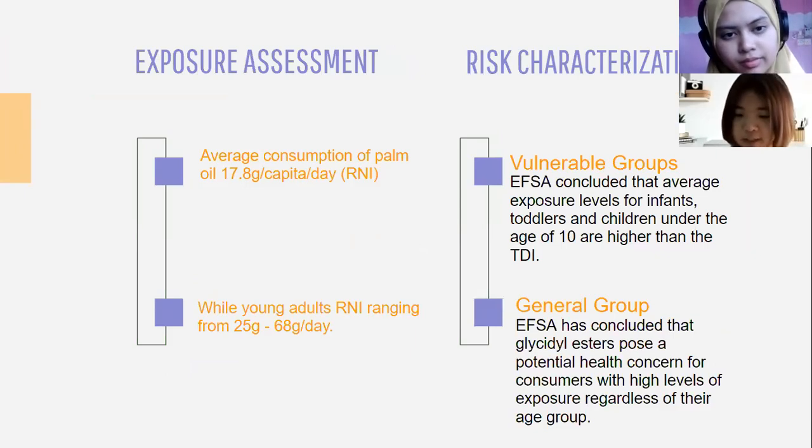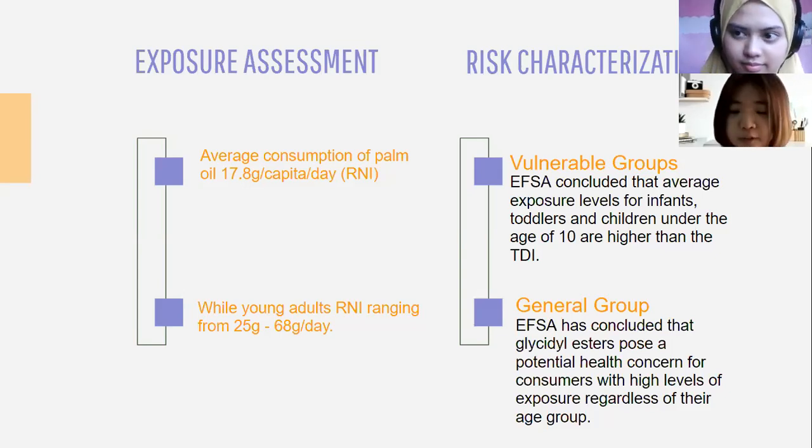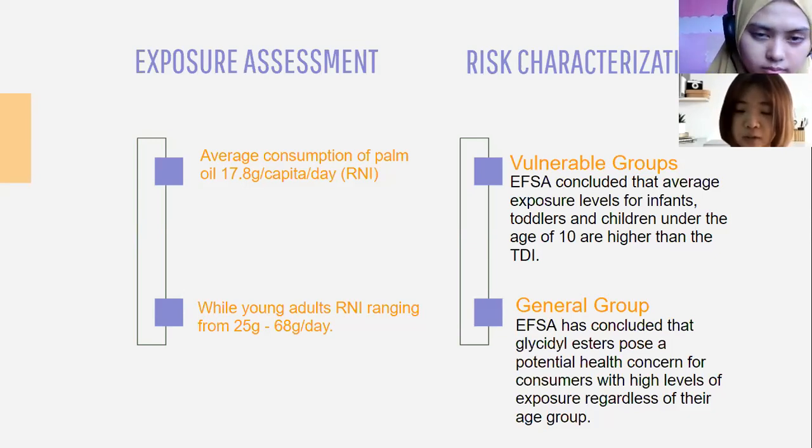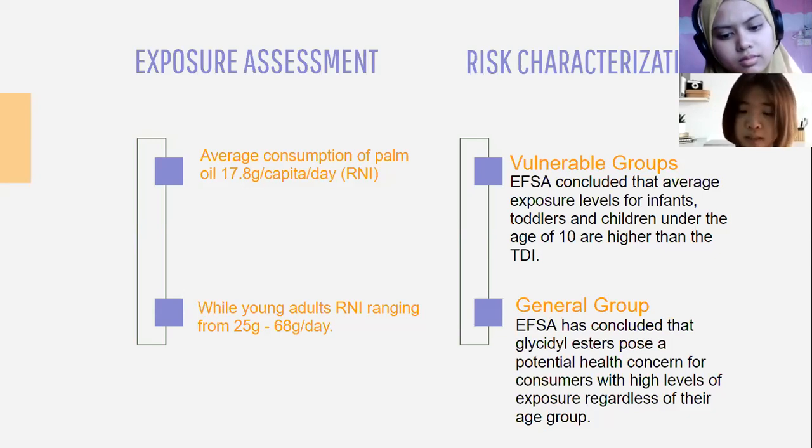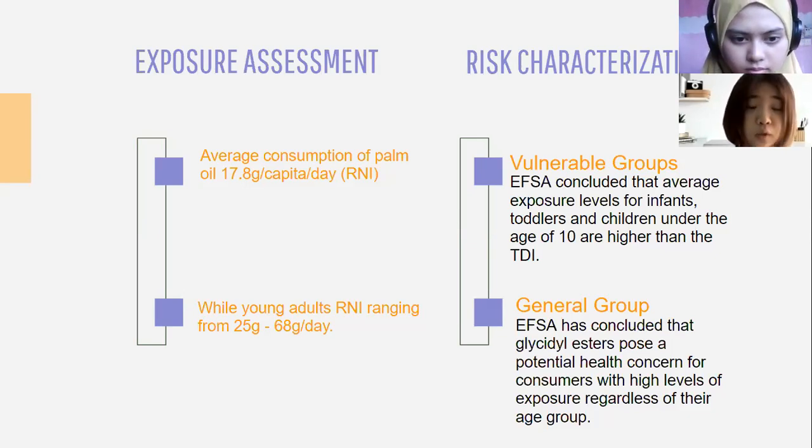For our exposure assessment, we tried to conduct the exposure risk assessment for all these contaminants, but we lack the information needed. Although we can obtain the consumption data from the Reference Nutrition Survey 2003 and the concentration of contaminants in food from online sources, it is still difficult to determine the actual exposure risk of the public towards the hazard. This is because vegetable oil is always used to cook with other food and is not consumed alone. So there's no way we can determine the amount of vegetable oil used during the cooking. Therefore, we took the data from a trusted source, which is EFSA, to give correct information in the presentation.